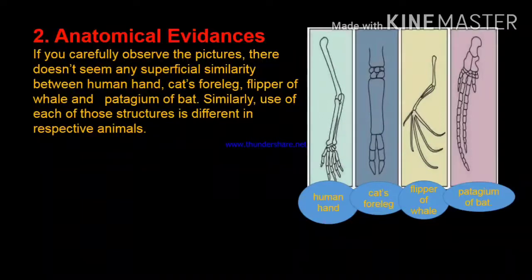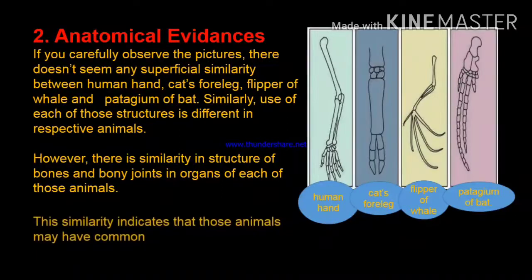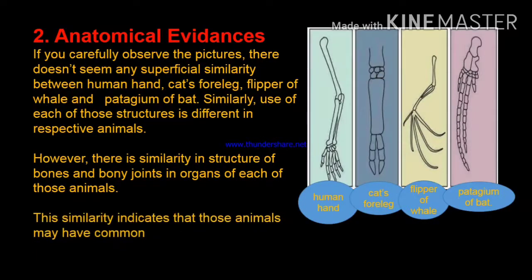Each of those structures is different in the respective animal. However, there is similarity in the structure of bones and bony joints in the organs of each of those animals. This similarity indicates that those animals may have a common ancestor.